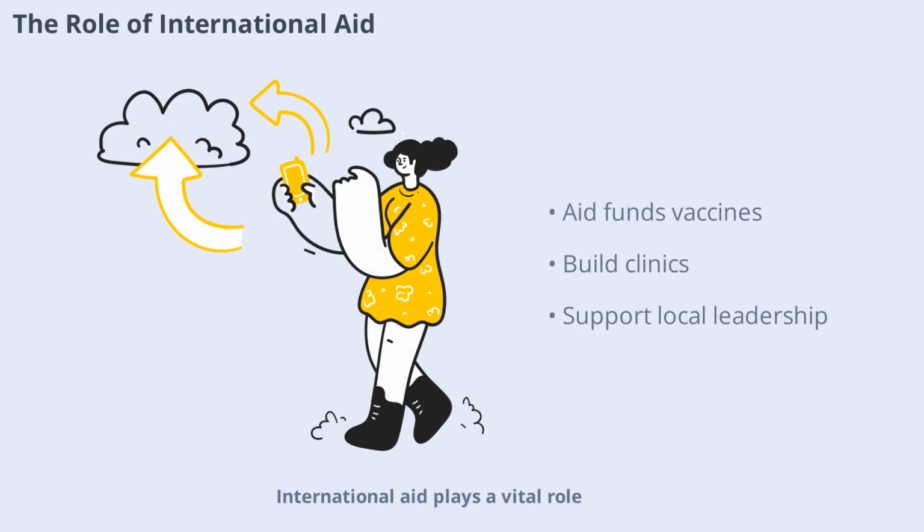International aid plays a vital role in supporting health systems in low-income countries. Aid can fund vaccines, build clinics, and train healthcare workers. However, it's important that aid is sustainable and supports local leadership for long-term impact.